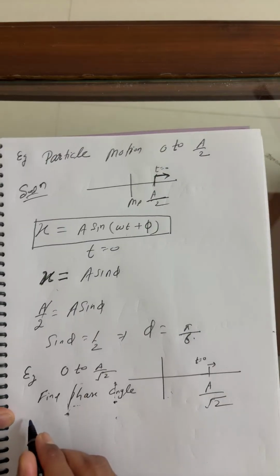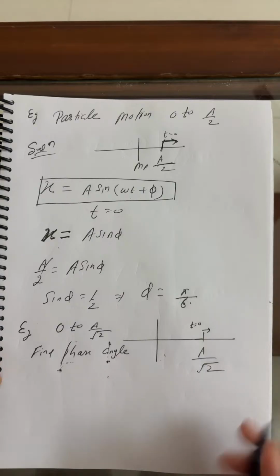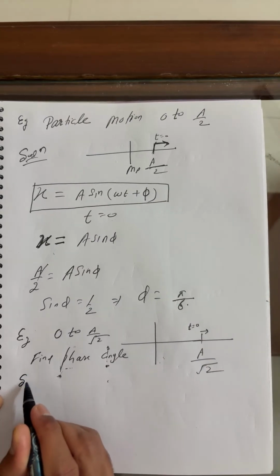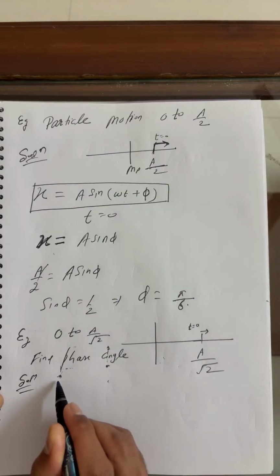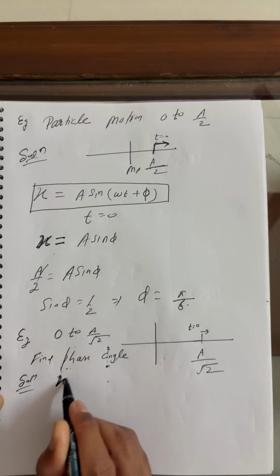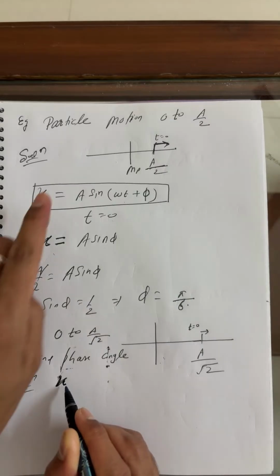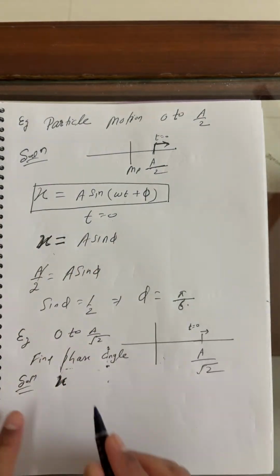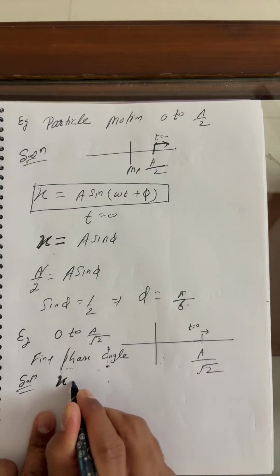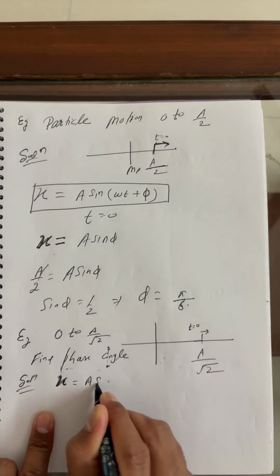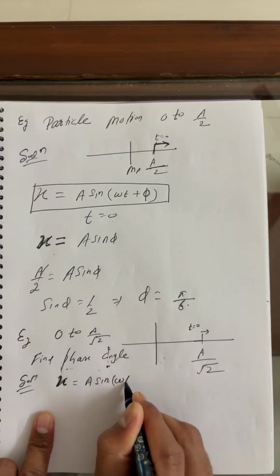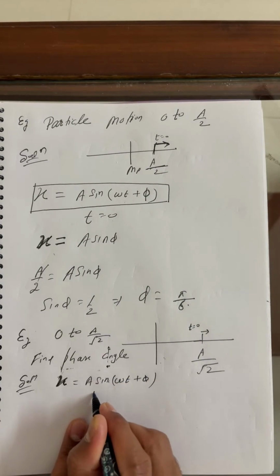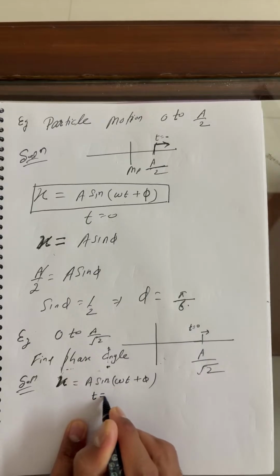Okay, solution here. Let's talk about the solution. Students, let's talk about the solution. Okay, what you can say? X is equal to. I'll use the equation, so understand. If anyone didn't get it, then listen carefully. Definitely you will get it. X is what? X is a sine omega t plus phi. Just write here t is equal to 0.